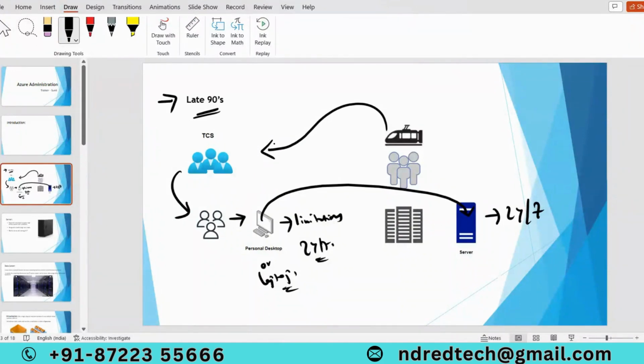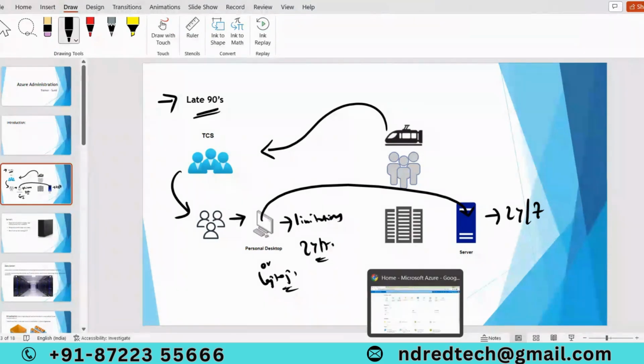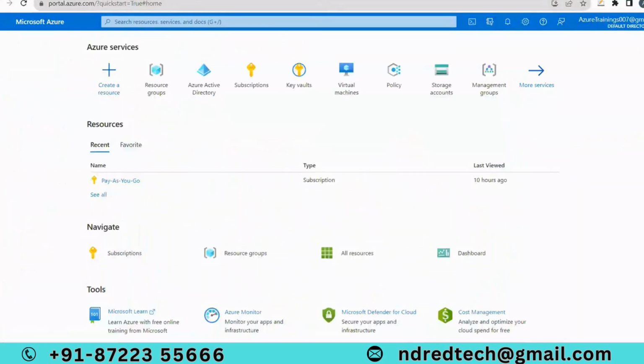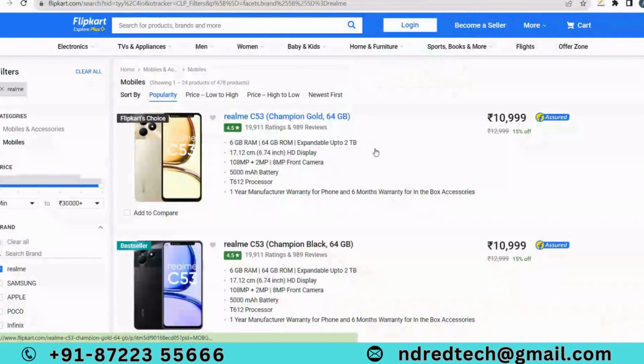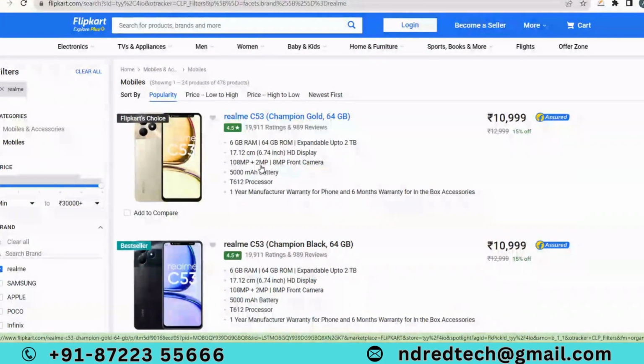They are designed to handle multiple workloads. So that is the reason, whatever application developers develop, they have to deploy that application on a server. Think about the Flipkart application. I can't deploy this application on a laptop, because if I shut down my laptop, users won't be able to access it. So we have to deploy this application on a server.